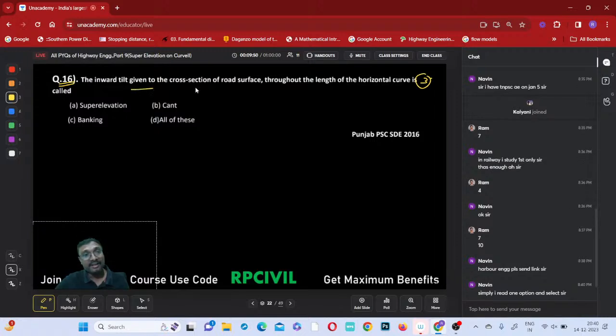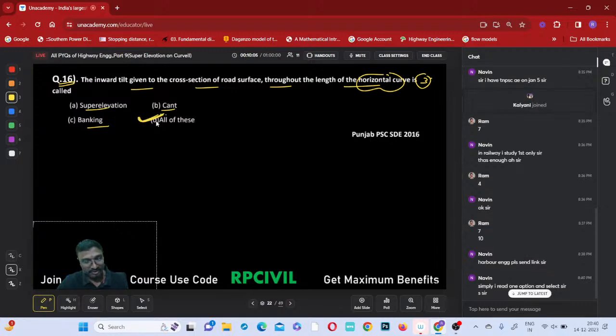The inward tilting given to the cross section of the road surface throughout the length of the horizontal curve is super elevation only. Super elevation, cant, banking, all are the same, isn't it? That is why you have to read the question properly.